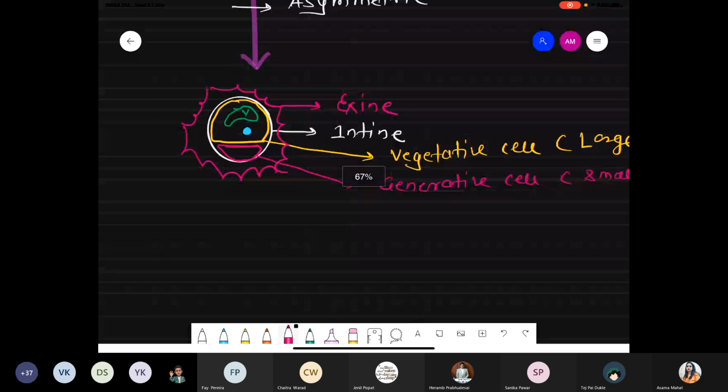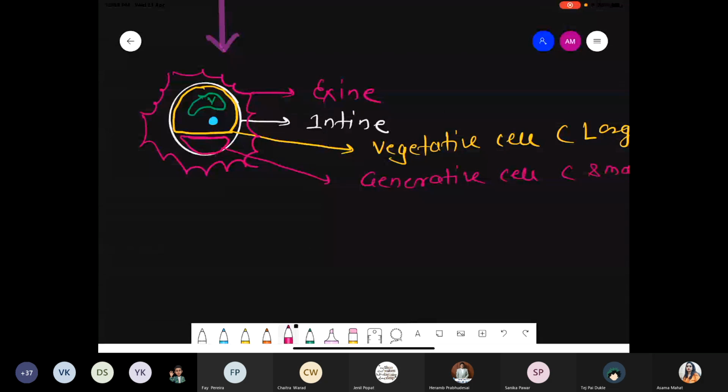Second one. And the generative cell also has a nucleus. The blue color is nothing but the nucleus. V stands for vacuole.